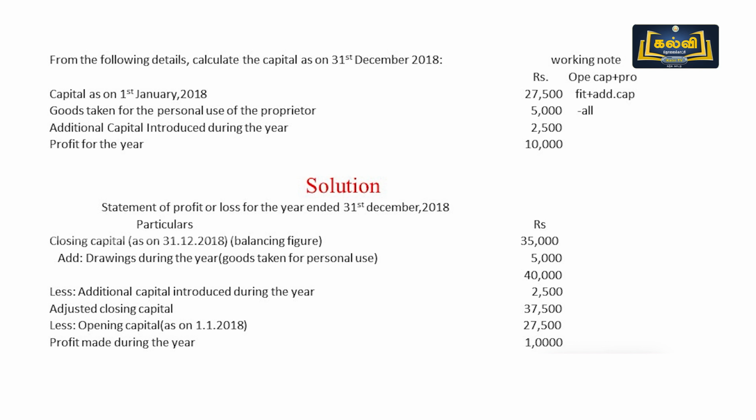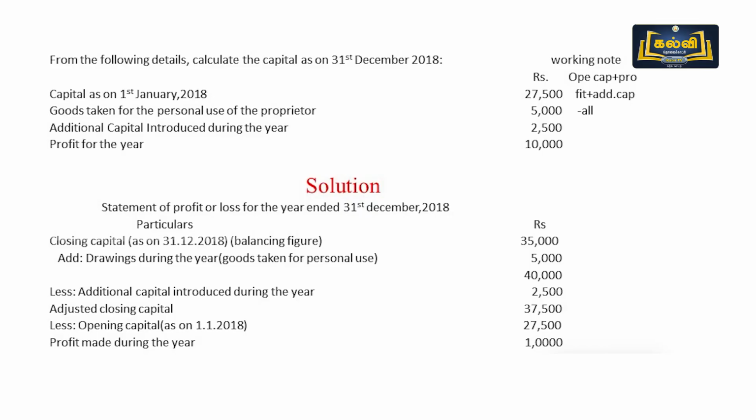Capital 2018, 27,500, goods taken for the personal use of the proprietor. Personal use, you must note this, personal use of the proprietor means drawings. Then next, additional capital introduced. Next, profit for the year. So what is the missing information here? Missing information is closing capital.